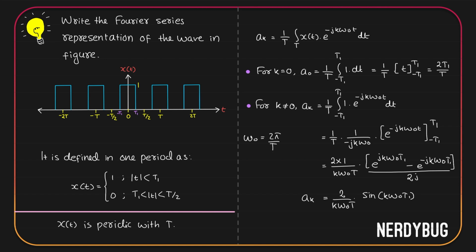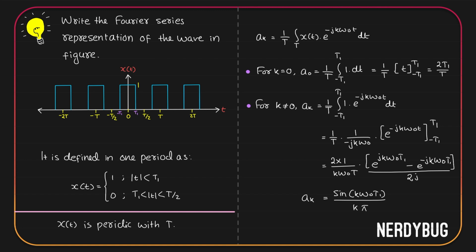So taking t to the other side, omega naught into t is 2 pi. So we can remove omega naught t and put 2 pi there. But then we can cancel 2 from here and from here. So we get 1 by k pi sine of k omega naught t1, or we can write sine k omega naught t1 divided by k pi.